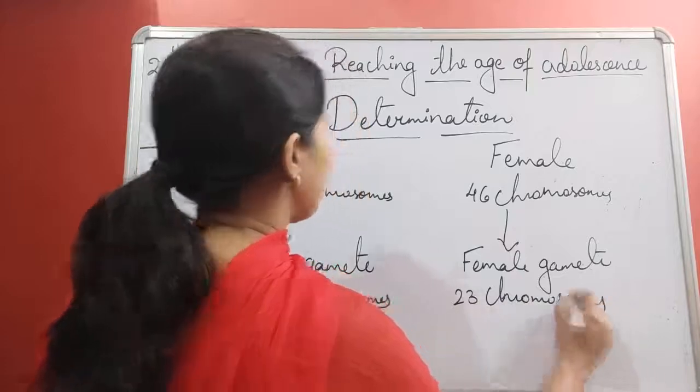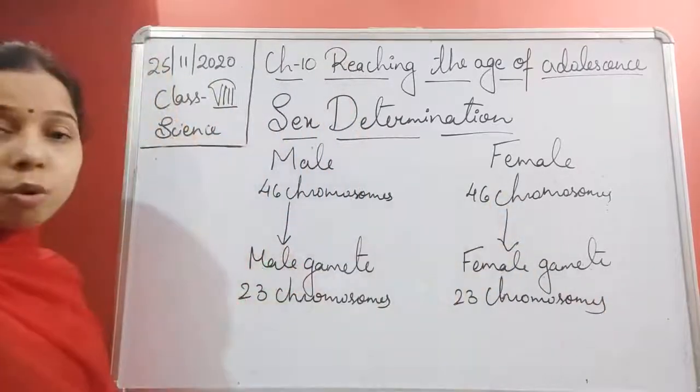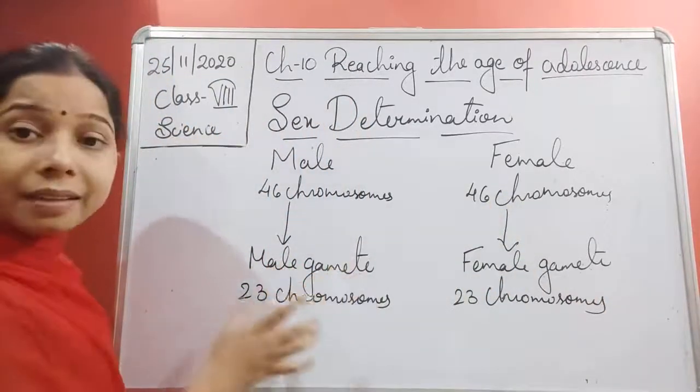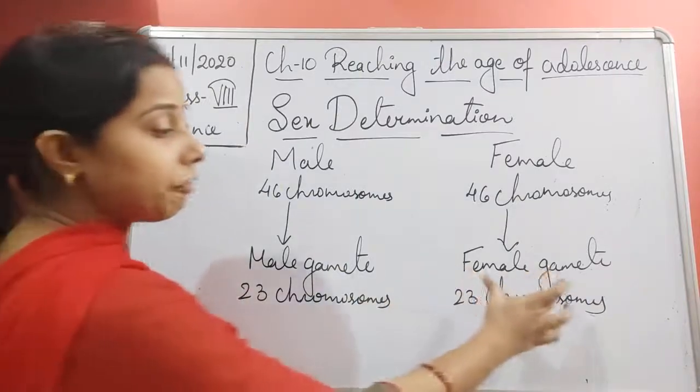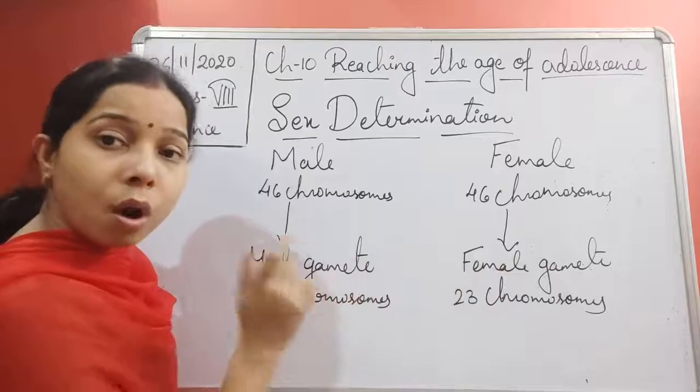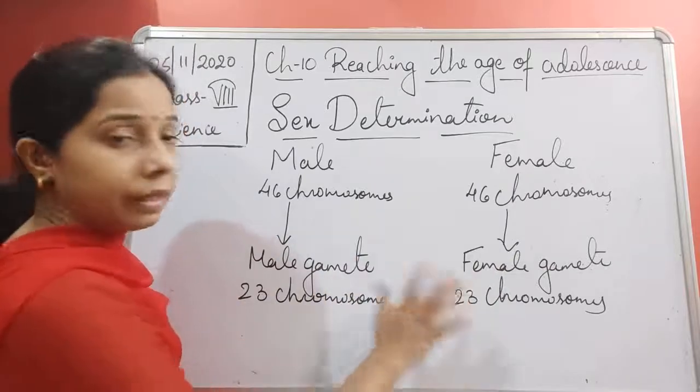The male gamete, that is the sperm, carries the 23 chromosomes, and the female gamete, that is the ovum, also carries 23 chromosomes.